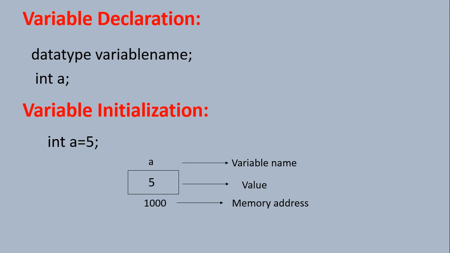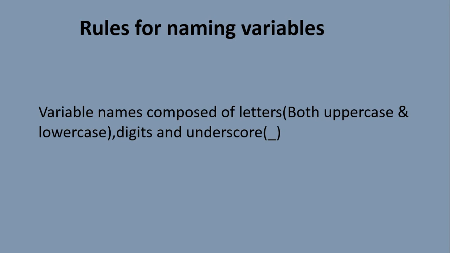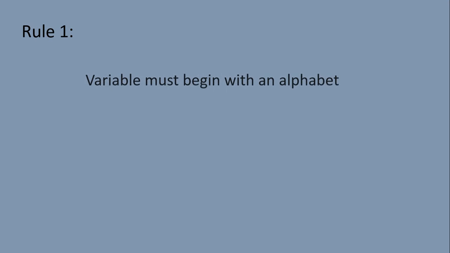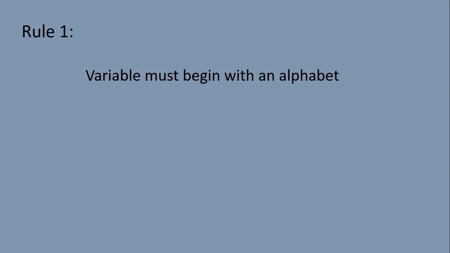Now let's move towards the next point, which is rules for naming variables. Variable names are composed of letters, both uppercase and lowercase, digits and underscore. So the first rule for naming a variable is that a variable must begin with an alphabet.